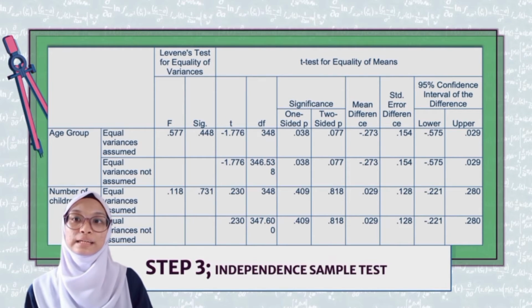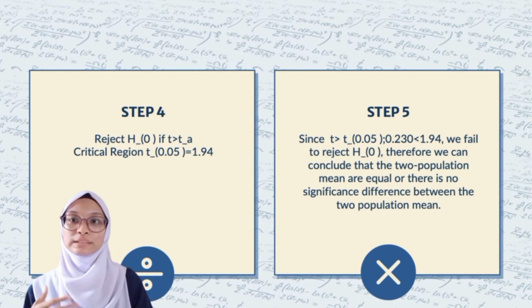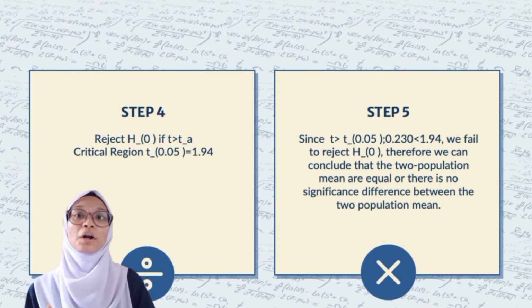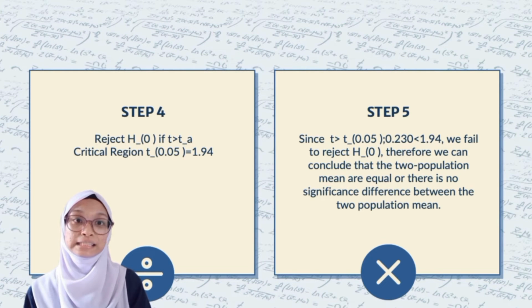So we state that in step 4, we use the same critical region, which is 1.94, and in step 5, we conclude that we fail to reject H null because the t value is lower than 1.94.